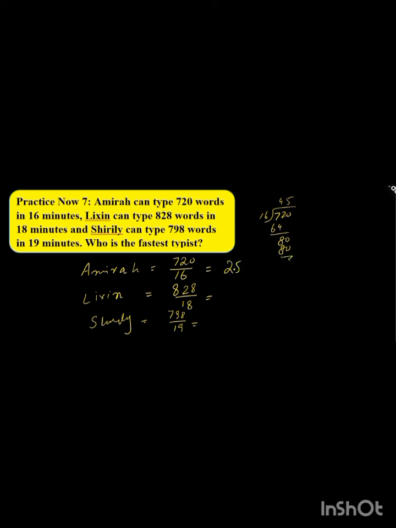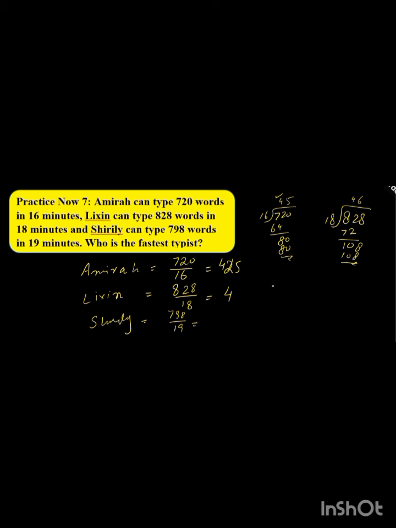25 words per minute. Next is Lixan, that is 828 divided by 18. 18 fours are 72, and 18 sixes are 108. So you will get your answer, that is 46 words per minute. Sorry, that is not 25, that is 45. I mistakenly wrote 25 instead of 45.